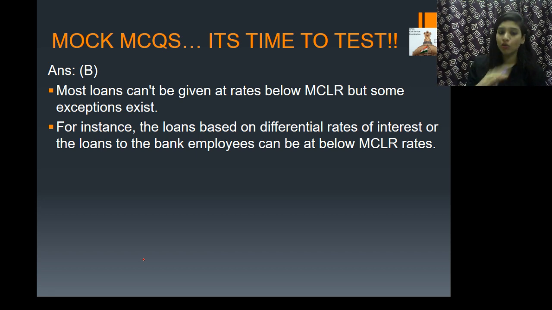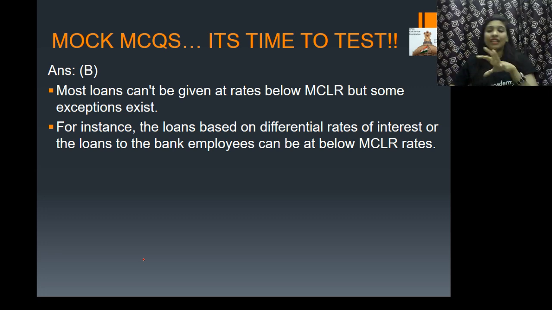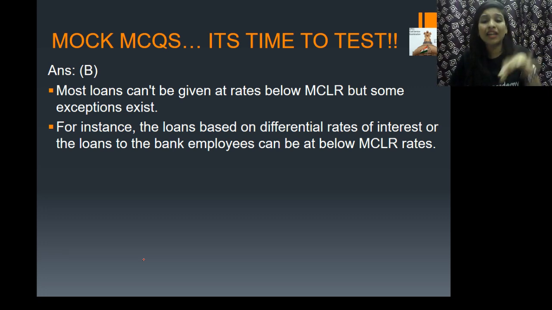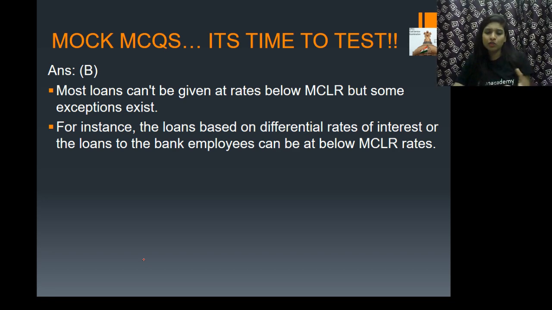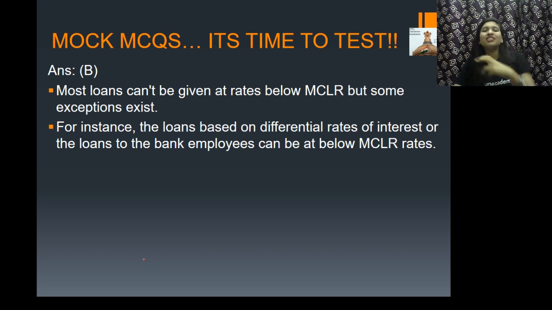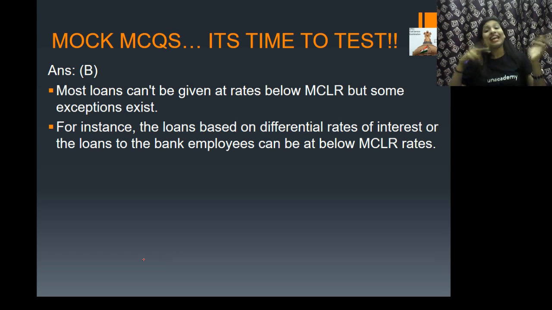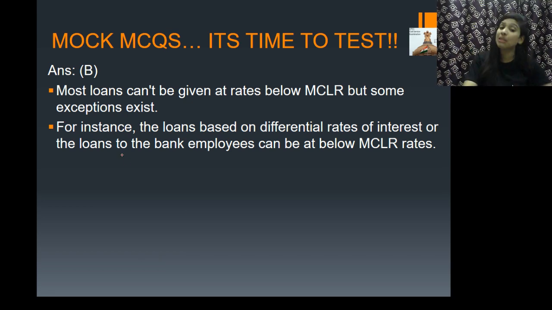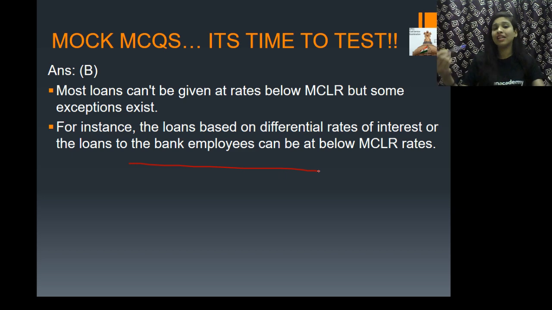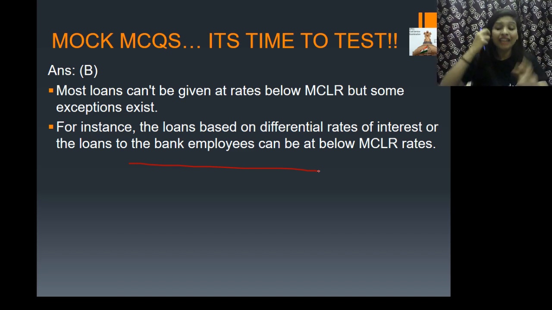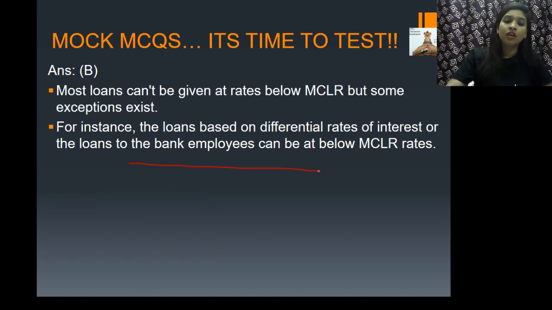If you see, most loans can't be given at rates below your MCLR. But there are certain exceptions, okay. A majority of loans cannot be given at a rate below your marginal cost of lending rate, though there are certain exceptions. For example, loans based on certain differential rates of interest, or loans to bank employees, can be given below your MCLR. These are the exceptions, guys. But apart from that, you cannot give the majority of loans at a rate below the marginal cost of lending rate fixed by the bank. That is why your first statement is wrong. Did you understand, guys?